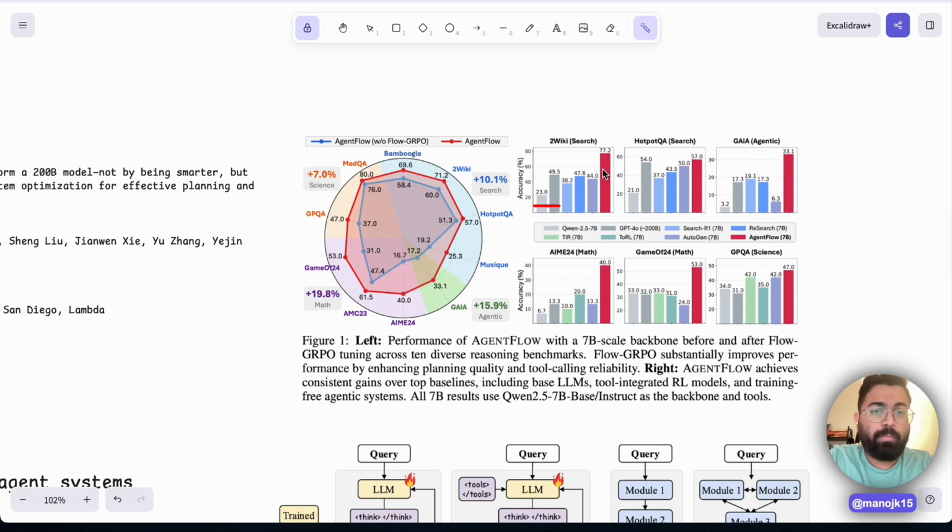If you see, the red is the AgentFlow, which has outperformed all of these different models comparatively. The red is the AgentFlow, basically the model that performs really well on all of these different benchmark datasets. I'll talk more about GRPO. They're using GRPO as reinforcement learning to tune and optimize the planning and tool usage.